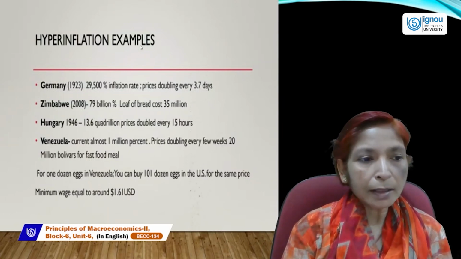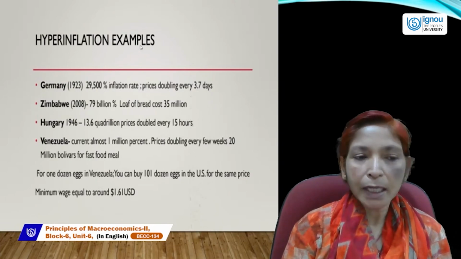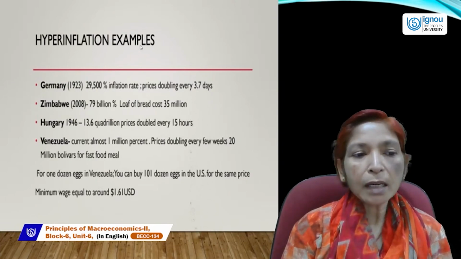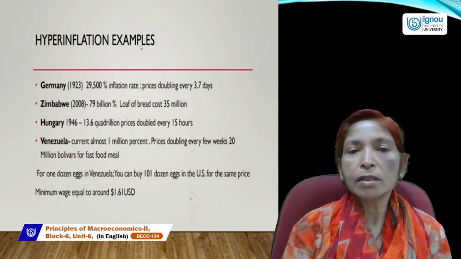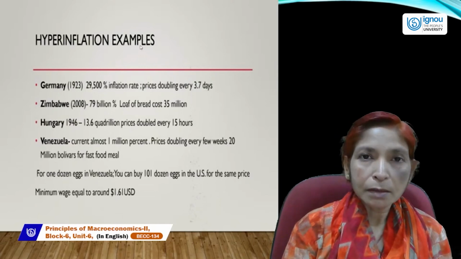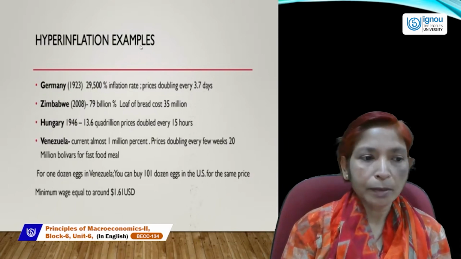Hyperinflation occurred in Zimbabwe in 2008. 79 billion percent, and a loaf of bread cost 35 million. It's an example of too much hyperinflation.